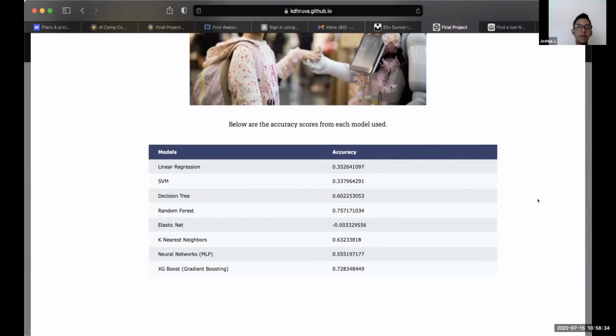This is a table of the main models that we use and their accuracy scores. As you can see, with linear regression, support vector machine model, and elastic net, these were the simple models which got the lowest accuracy. And with our random forest and XGBoost or gradient boosting had the highest accuracy, maybe because our data set had more things going into the happiness score. And the random forest and XGBoost were complicated models, which helped with the accuracy scores.